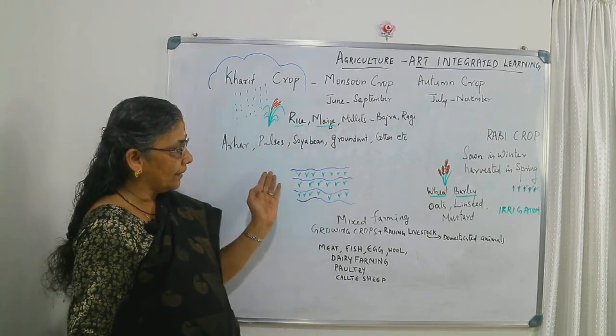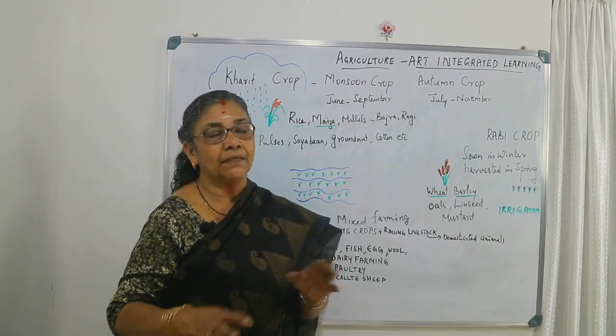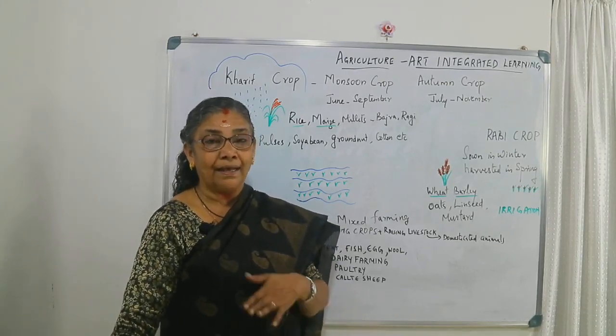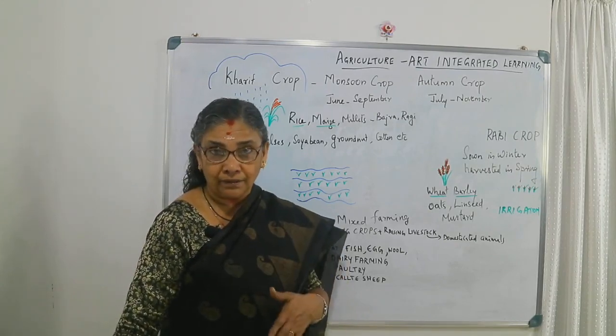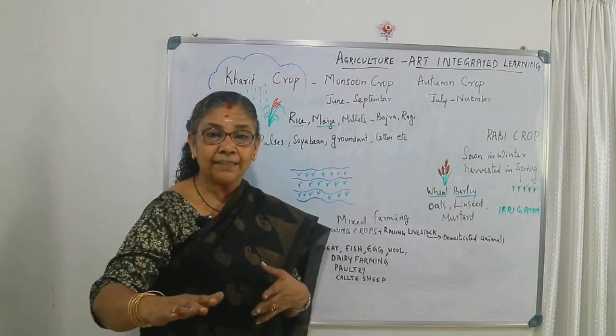In the rainy season, the land will be mixed with enough water and there will be water logging, and the farmland will be plowed, that is loosening the soil, and leveling will take place.